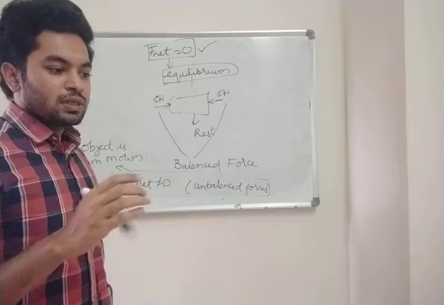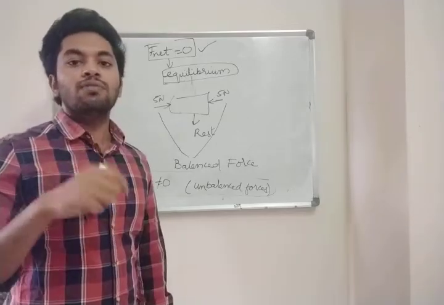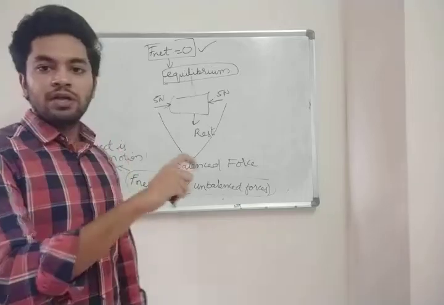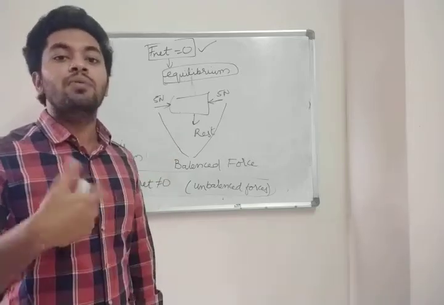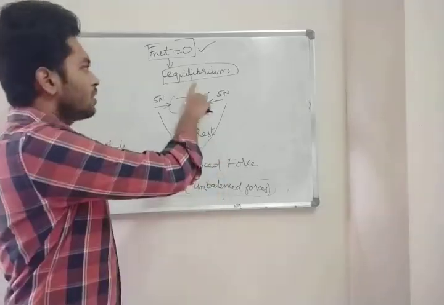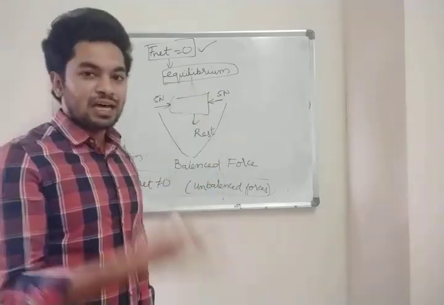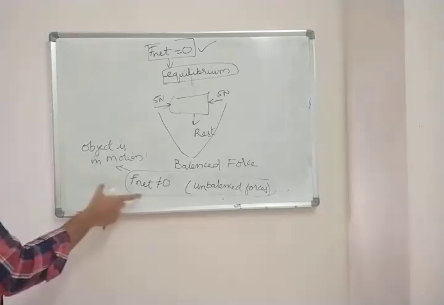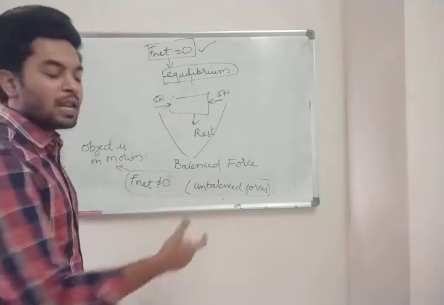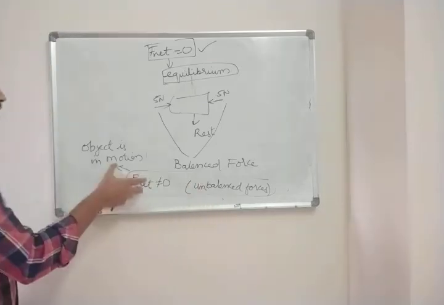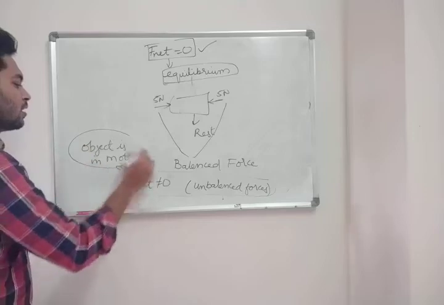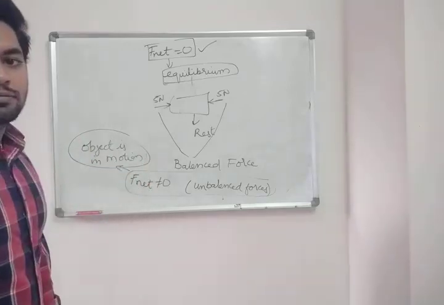Fine. So you have to do one more thing. Whatever I speak, you also have to note it down, because all the points I cannot write on the board. So some points I'll just speak, and you have to write them in your notes. So equilibrium means the object is at rest. Clear? Now F net not equal to 0 means unbalanced forces, and the object is in motion. Clear? Note this down.